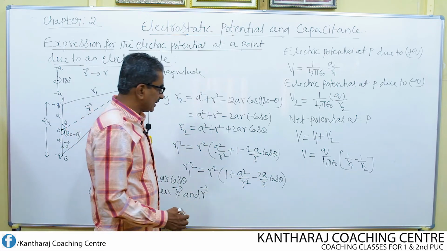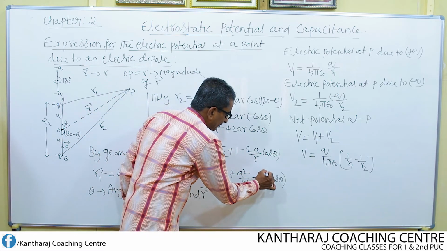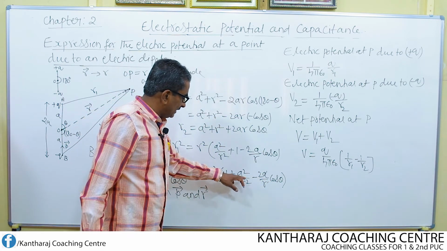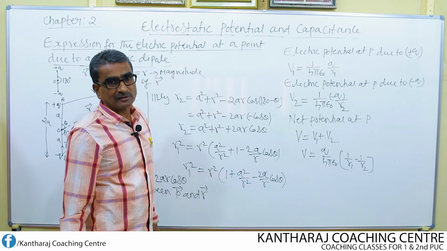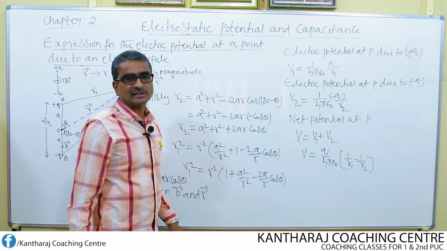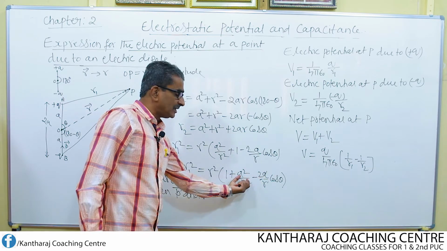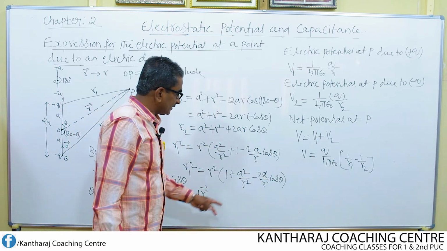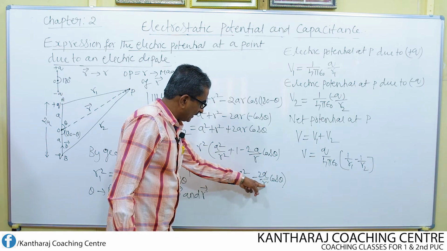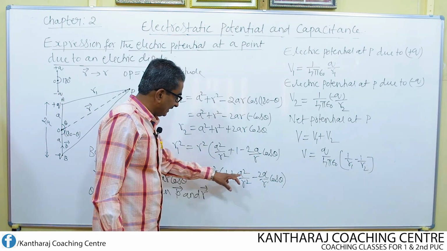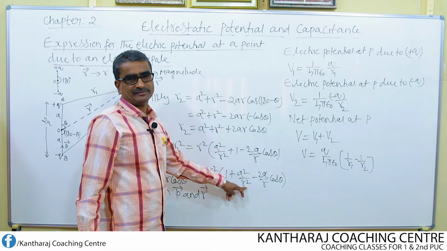Why is it called the first order term? Look at the power: it is 1 for both A and R. Here the powers are 2 for A as well as R. Therefore, this is the first order term and this is the second order term. Since A is very small compared to R, I can neglect A square by R square.